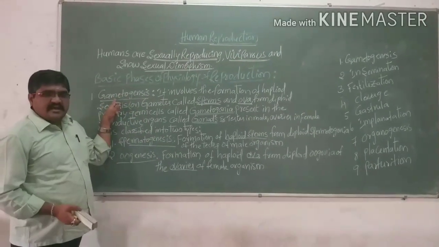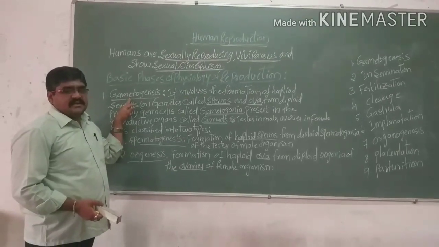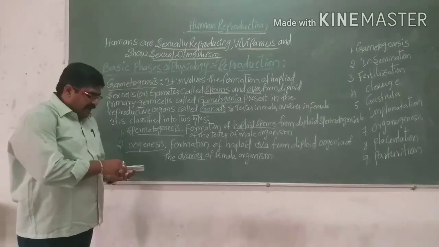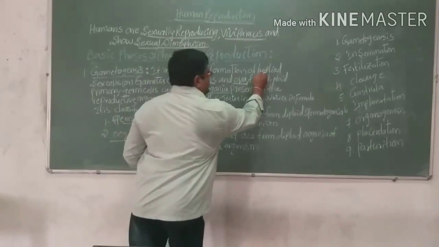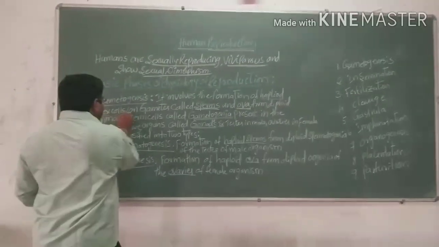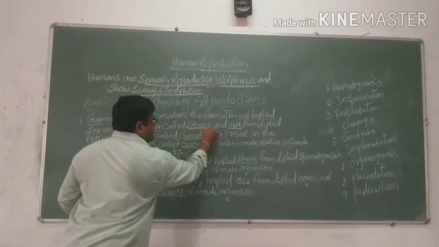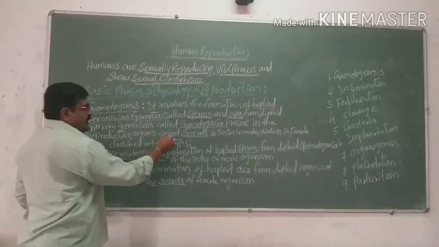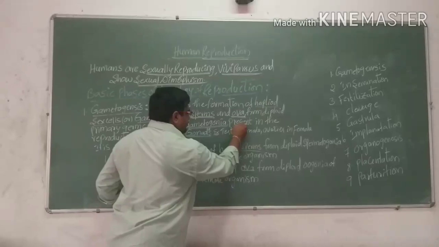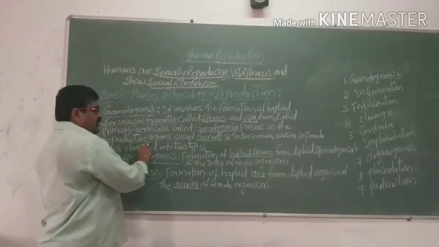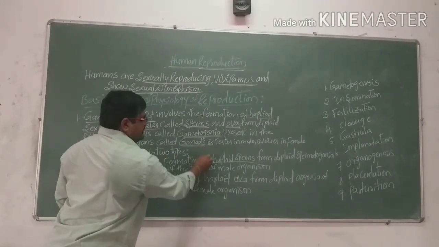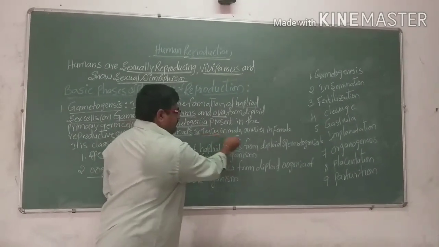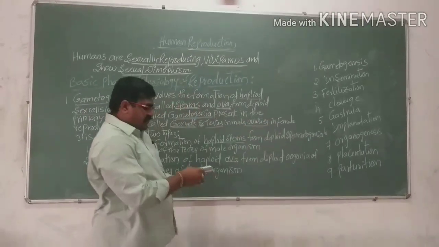The first one is gametogenesis. So what does gametogenesis mean? It is the formation of haploid gametes. The formation of haploid sex cells or gametes, called sperms and ovum, from diploid primary germ cells called gametogonia, present in the reproductive organs called gonads. For example, in males the testes and in females the ovaries.